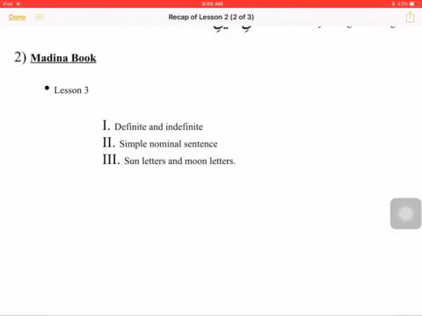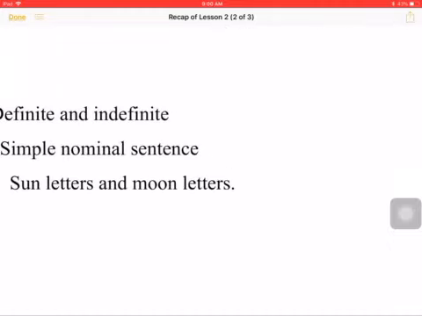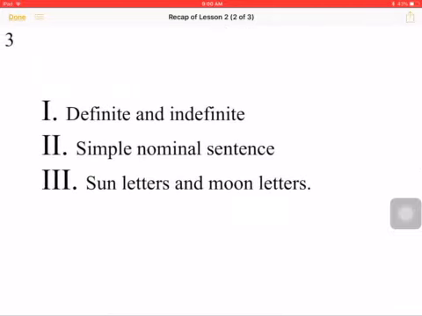In Medina book, we did lesson 3. In lesson 3, Dr. Sahab tried to introduce to us the concept of definite and indefinite. One way a word can be definite is by the presence of the lam at-ta'rif, al. If you see al at the beginning of the word, it is a definite word. So we saw the difference between a definite word and an indefinite word.